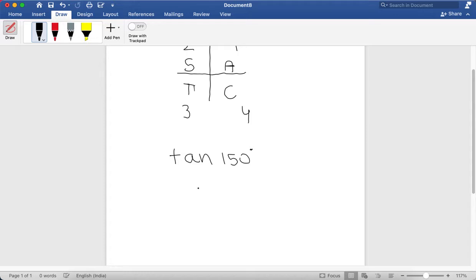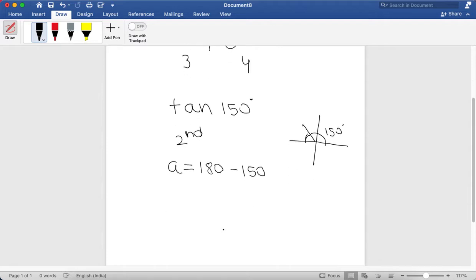So now, 150 we know it lies in the second quadrant, and we know that in the second quadrant only sine is positive. So therefore, we know that the value of tan 150 will be negative something. So now, A will be equal to 180 minus 150, as if we have a graph, this will be 150 degrees, then this will be the value of A. So now, moving on, we know the value of A is 30 degrees.